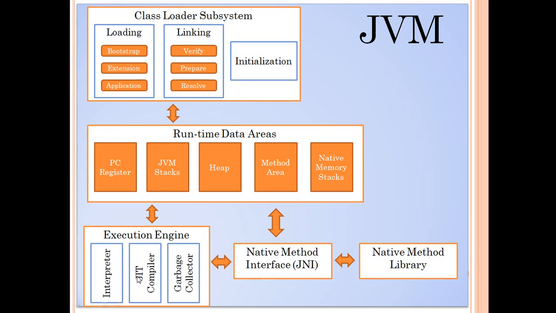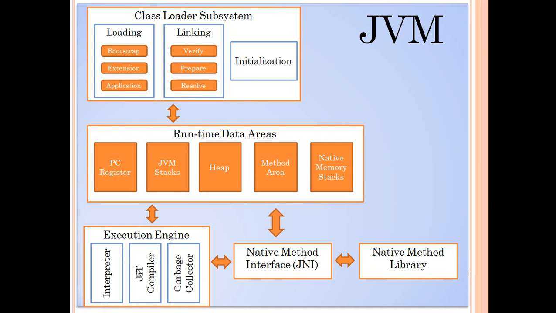So if there is a bytecode that is being executed again and again, the execution engine converts that set of bytecode into the native code and stores it in a special cache. This is done so that the next time this code is executed, it does not need to be reinterpreted.